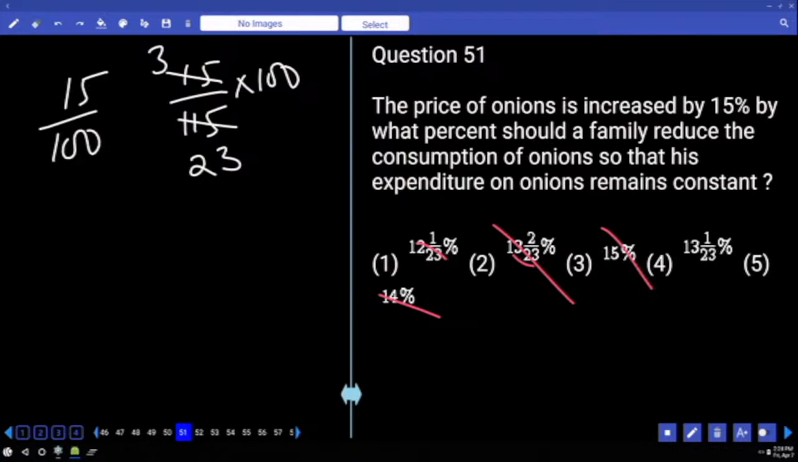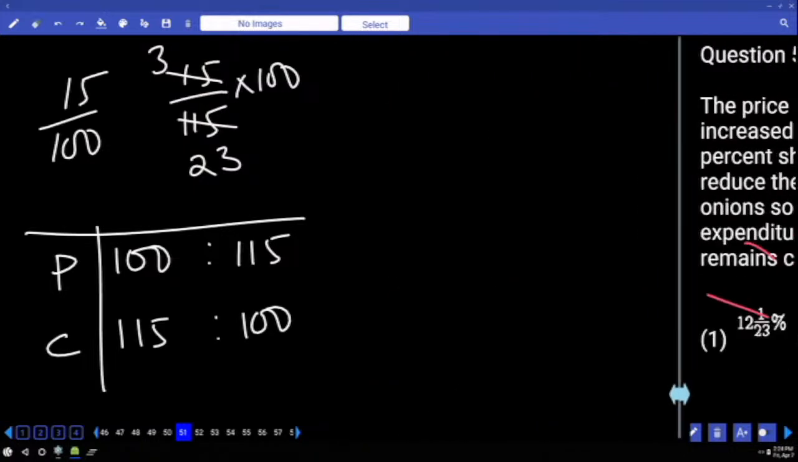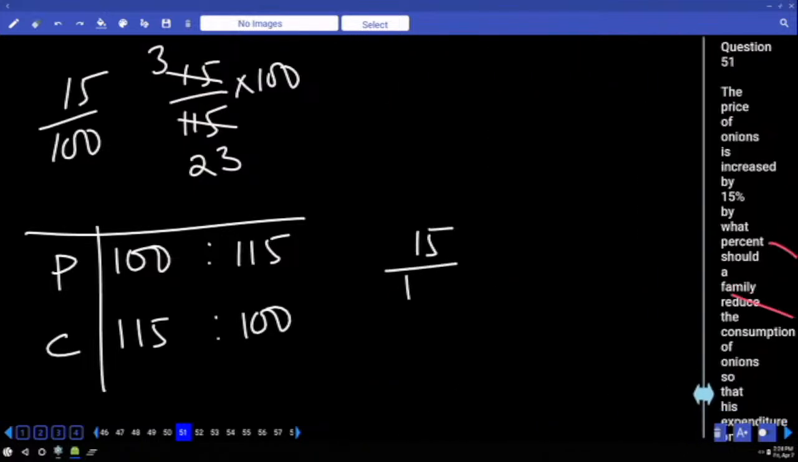See, if you don't understand this rule, x by y increase means decrease by x plus y, forget about that. Price and consumption are inversely proportional. Initial price 100 got increased by 15%, then becomes 115. Then consumption must be inverse to that only. 115 to 100. Initially it was 115. Now it has to become 100. You must decrease 15 from 115 to get 100. That's how you can also answer.